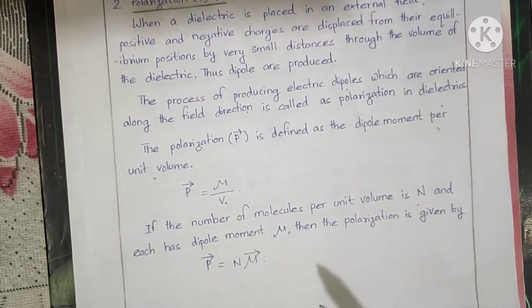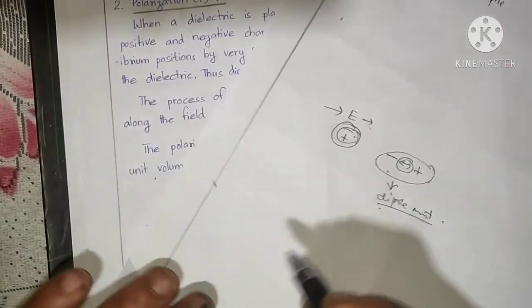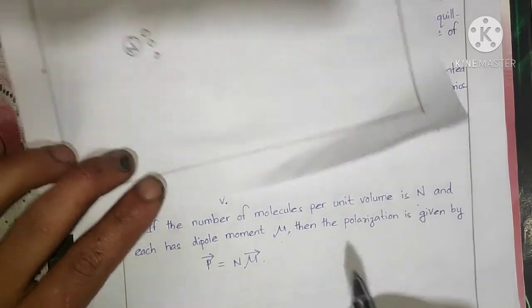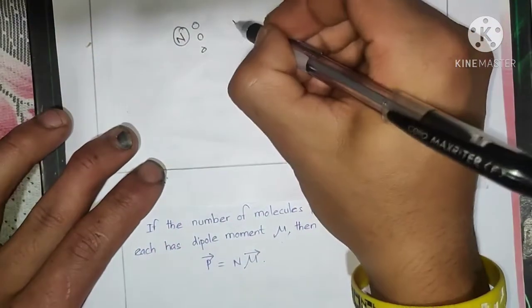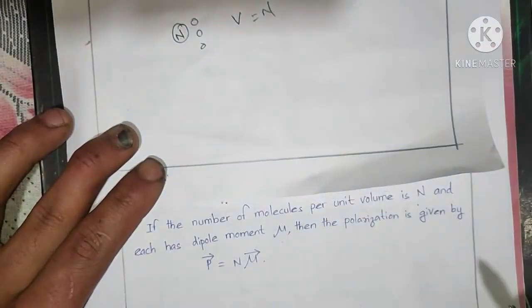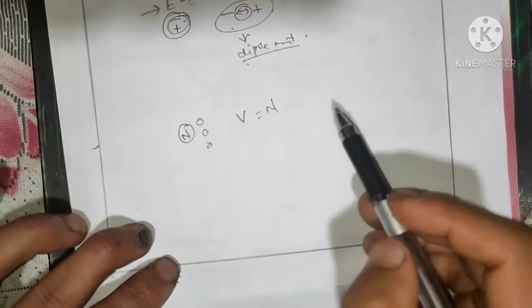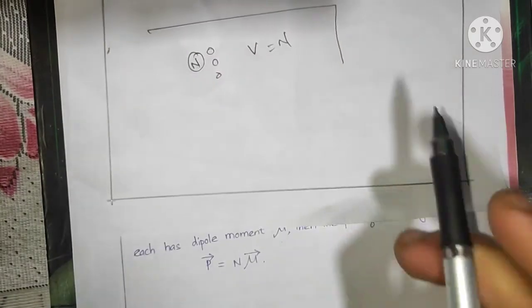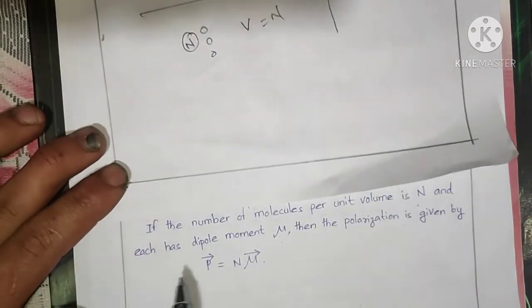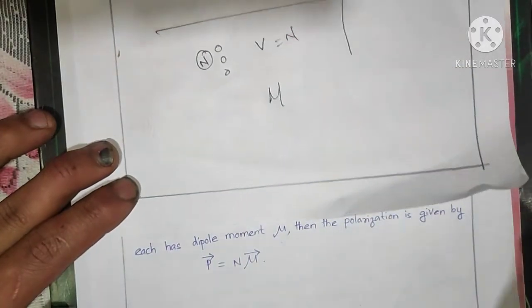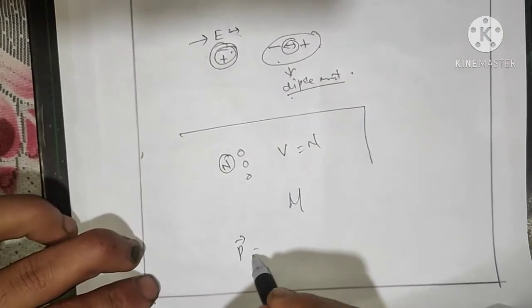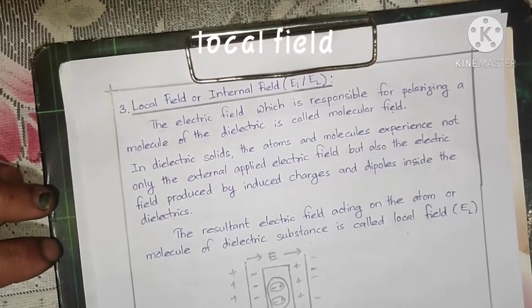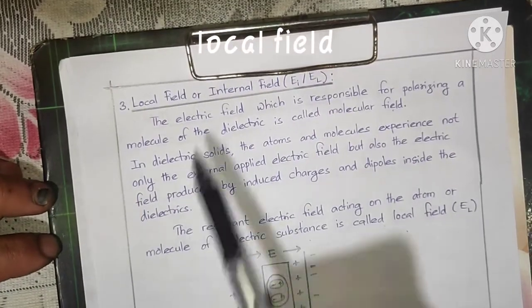If we have n molecules per unit volume, then in place of V we can use n, and each has dipole moment mu, so polarization can be written as P vector equals n mu vector. Thirdly, the basic definition used for the derivation part is the local field or internal field.